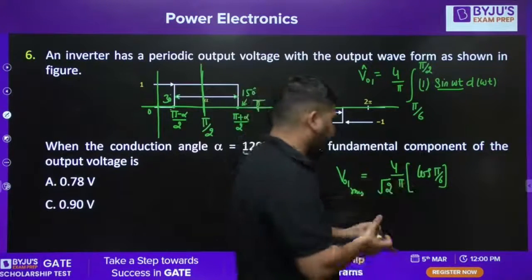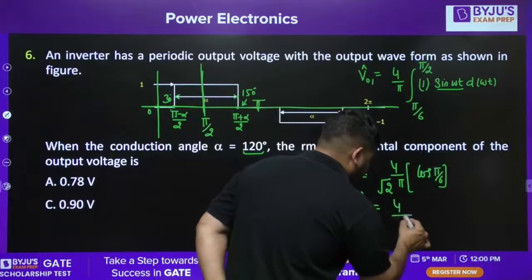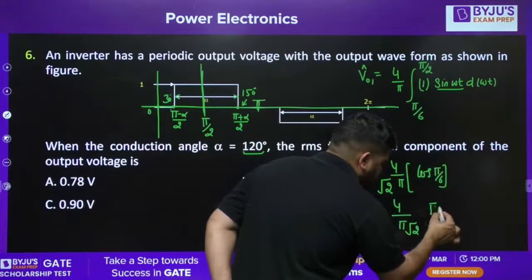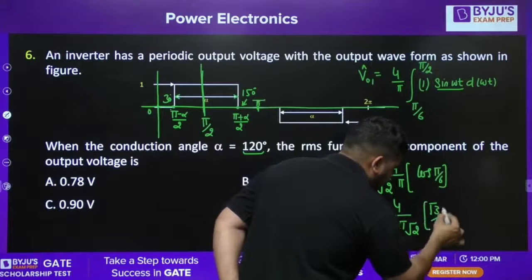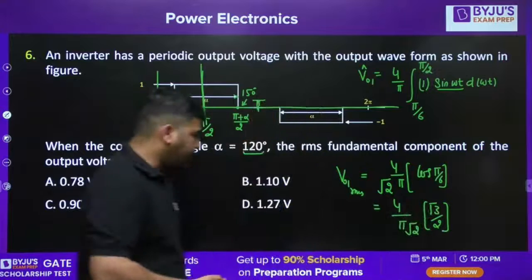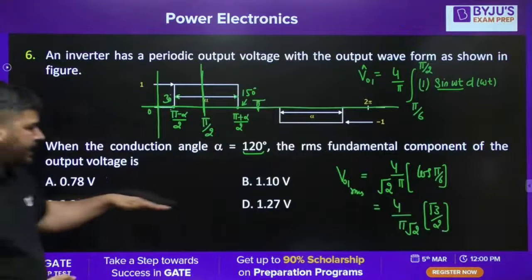Cos 60 is root 3 by 2. So it will be 4 by pi root 2 into cos 60. Cos 60 is root 3 by 2. I hope it is clear. So you can solve it like this. I think it's easy peasy, and you can check the decimal value.